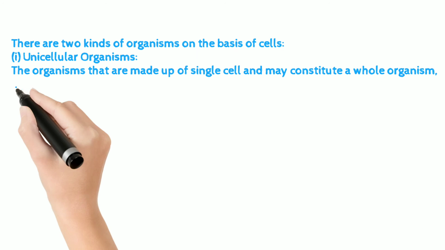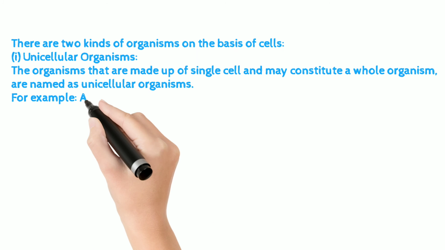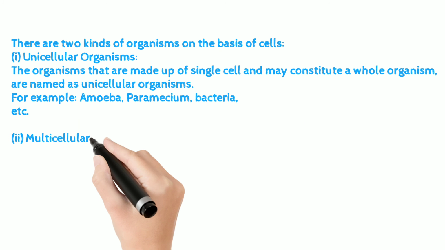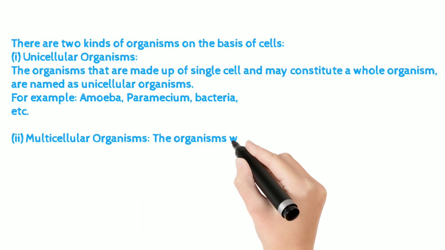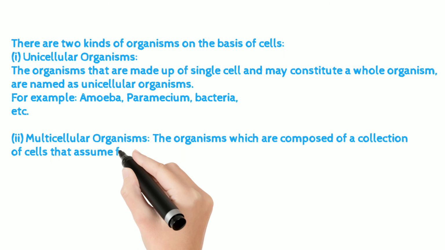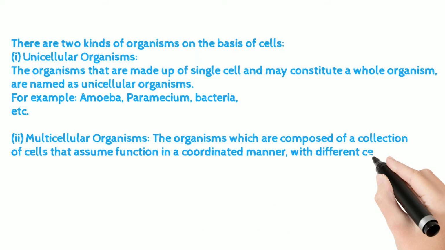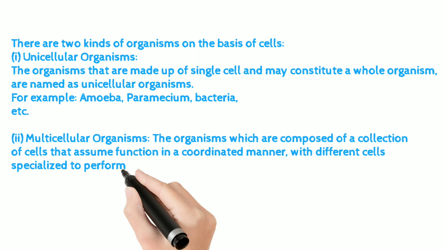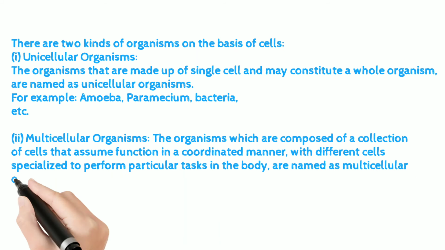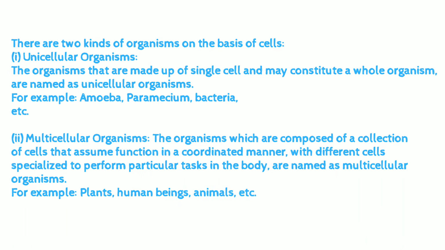For example, amoeba, paramecium, bacteria, etc. Multicellular organisms, the organisms which are composed of a collection of cells that assume function in a coordinated manner, with different cells specialized to perform particular tasks in the body. For example, plants, human beings, animals, etc.